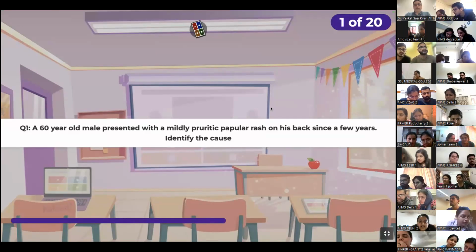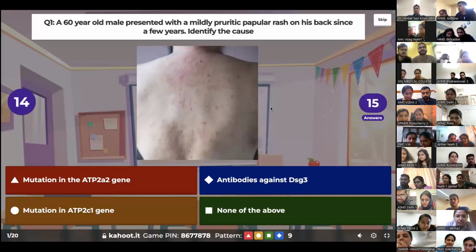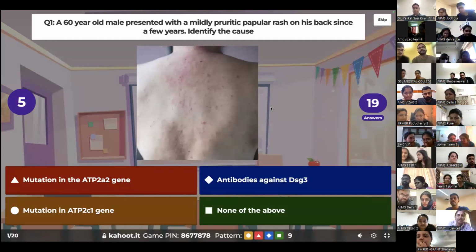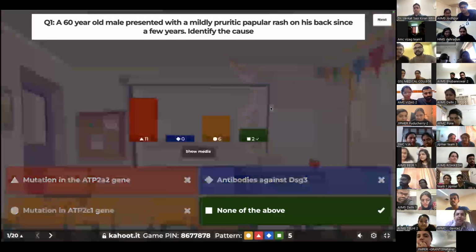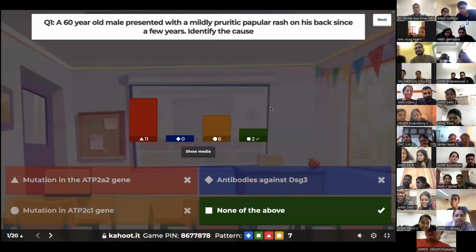So here you go. A 60-year-old male presents with a pruritic rash on the back. Identify the cause. Fastest fingers first. Got 20 answers. I'll move on. Right, so we've got a wide range of answers. Only 2 people got the correct answer, which is actually none of the above.